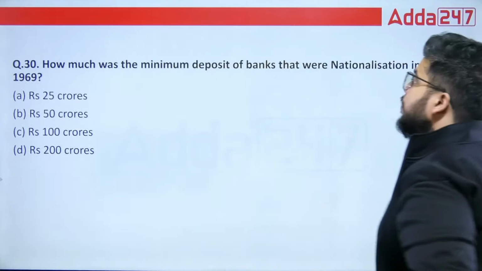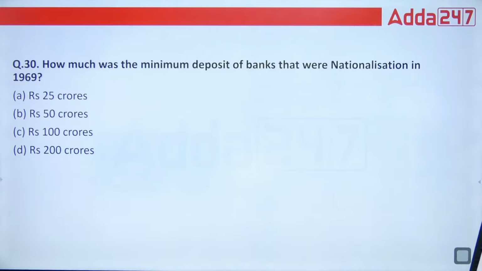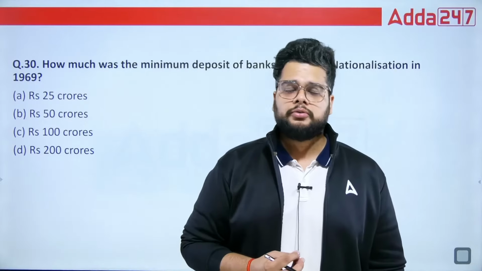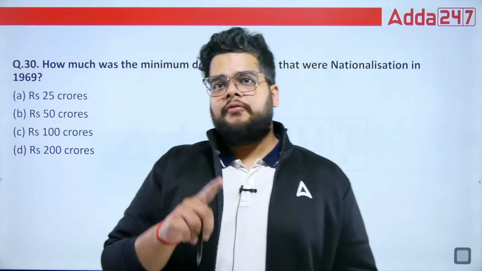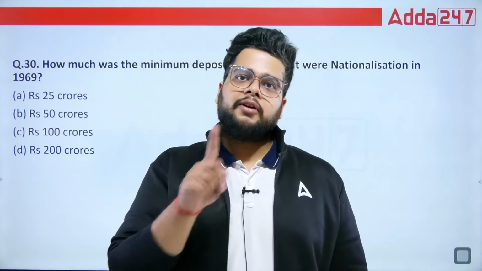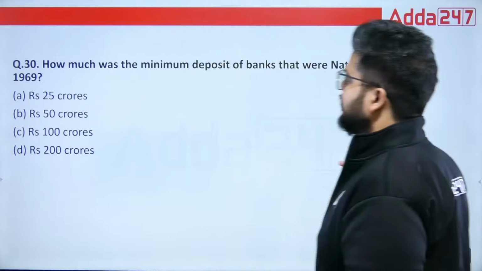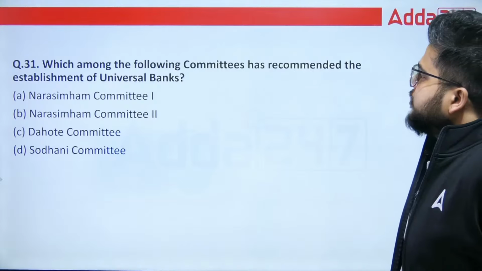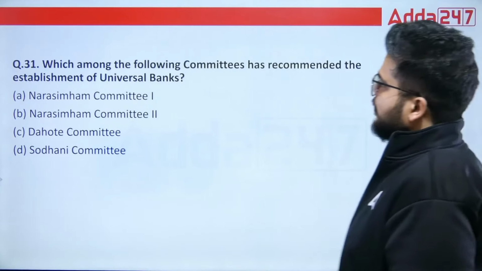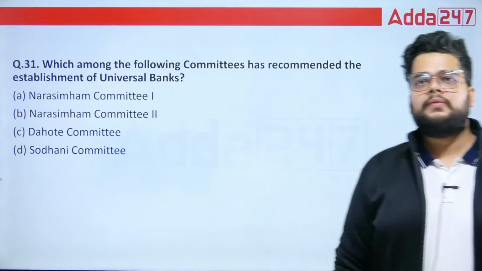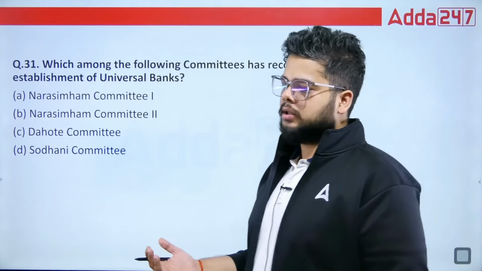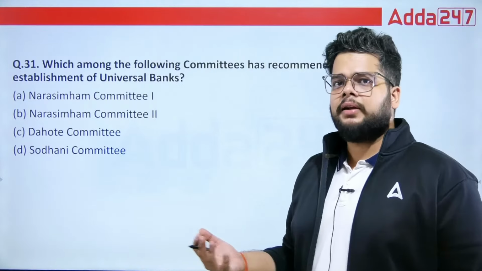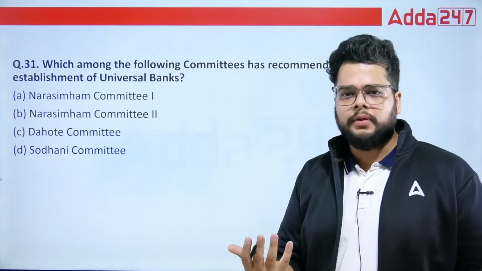How much was the minimum deposit of banks that were nationalized in 1969? This question was asked in May 2025 also. 2 questions in different shifts, one for the first phase of nationalization, another for the second phase. For the first phase of nationalization, the minimum deposit of banks was 50 crore. Then we have: which among the following committees has recommended the establishment of universal banks? Earlier universal banks were not in trend in the Indian banking system, but of late we have seen that many banks, most of the banks in fact, are under this category.